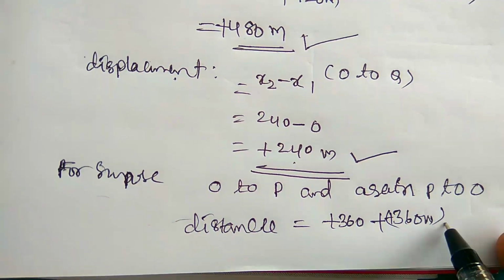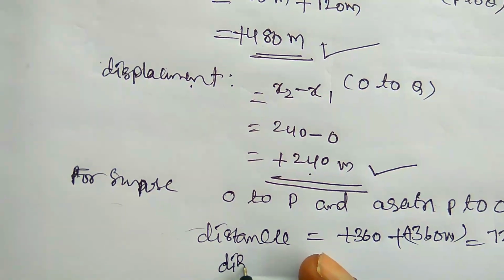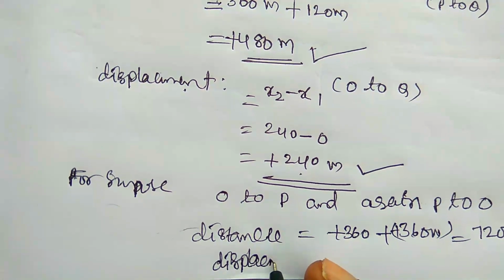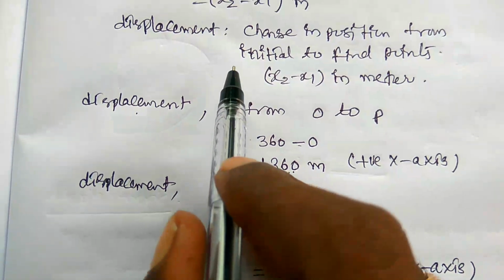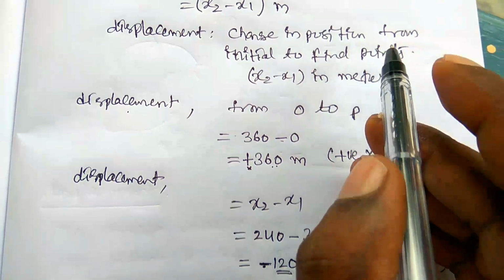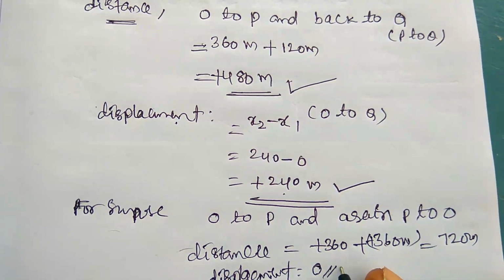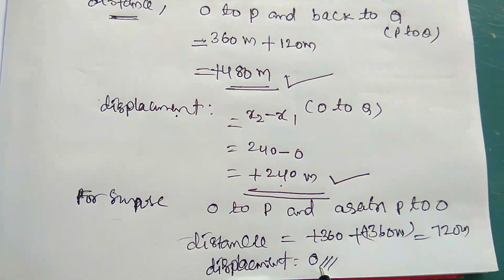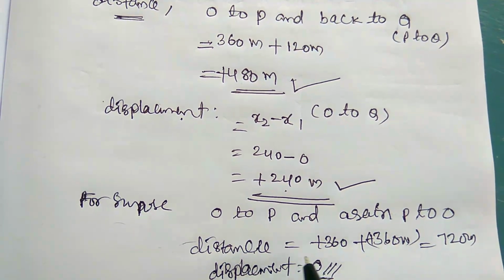Then 360 plus 360 is equal to 720 meter. But the displacement is equal to 0, so the position will not change. Displacement means the change in position. So the position will not change, and displacement is equal to 0. So here is the one word you have to remember: the displacement can be 0 but there is still a distance. Very, very important point.